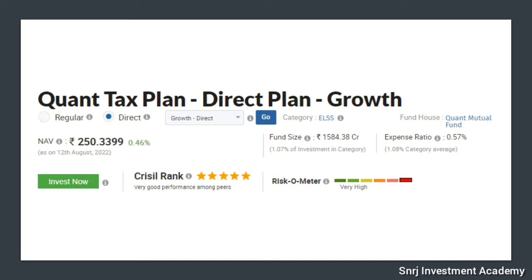Also, do not invest through apps. You can directly go to the fund website and start an SIP or invest a lump sum amount in the fund. Try to avoid as many middlemen as possible when you are investing in mutual funds.